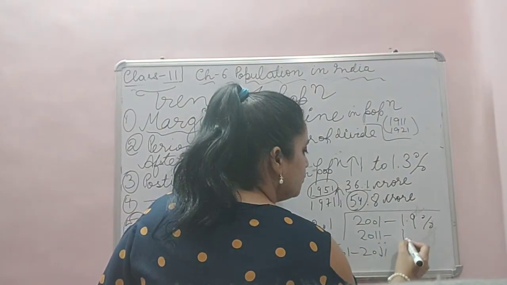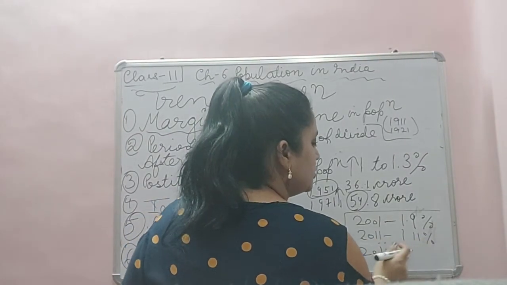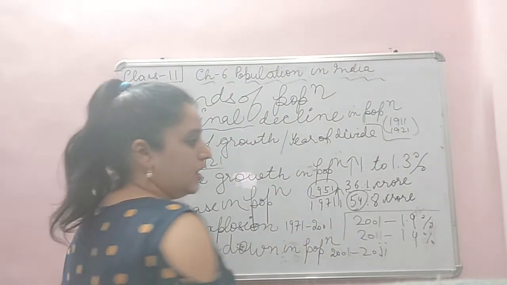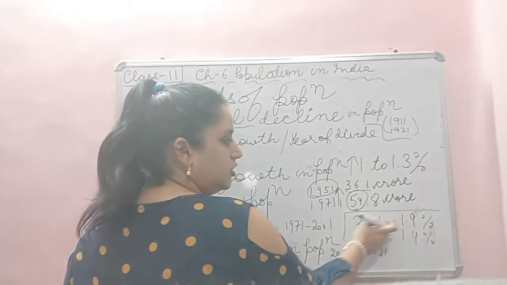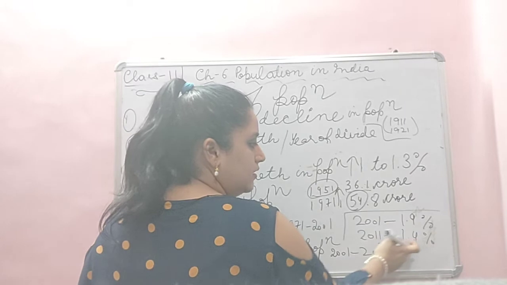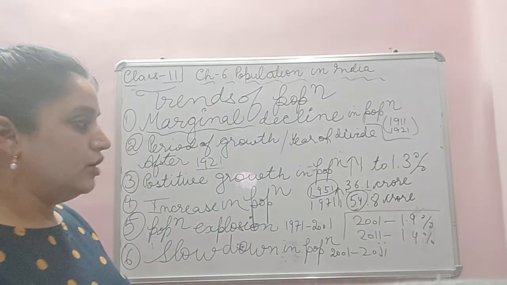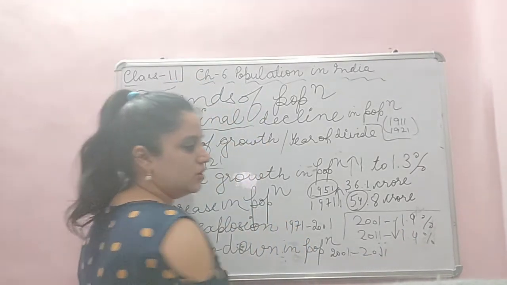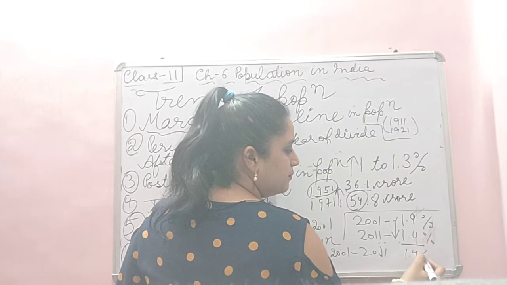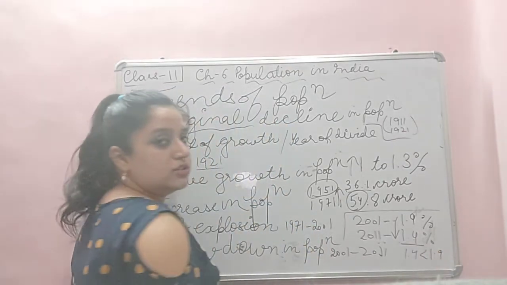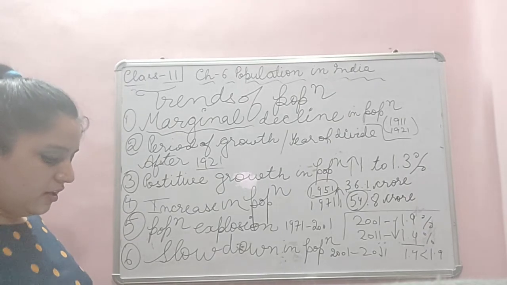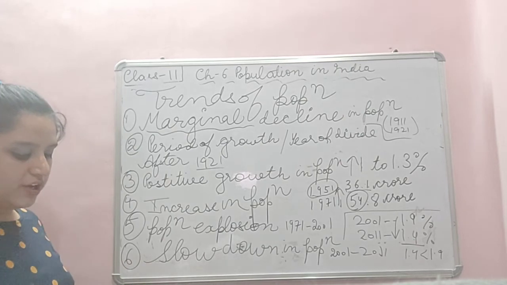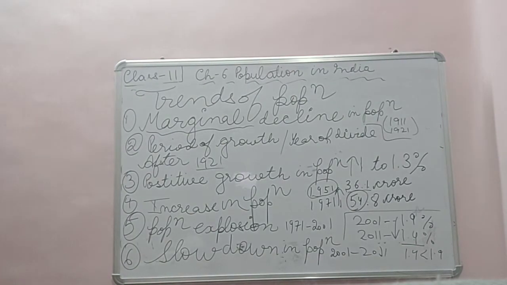In 2011, a 1.4% increase in the population was seen, sorry, 1.4%. There is a slowdown. Before, the increase was more. 1.4 is lesser than 1.9%. So there was a slowdown in the average growth rate of the population.